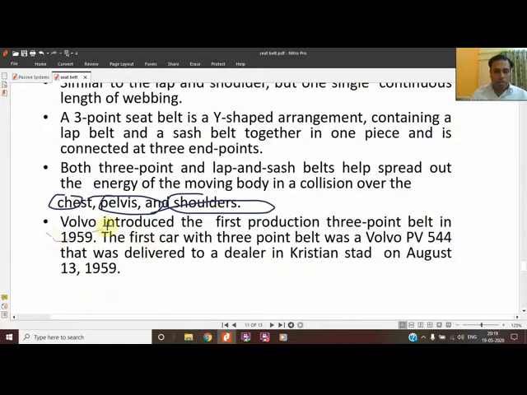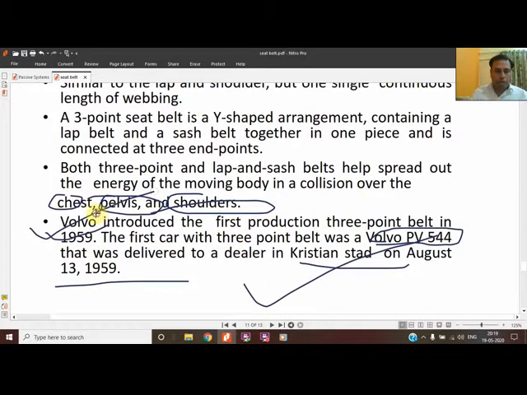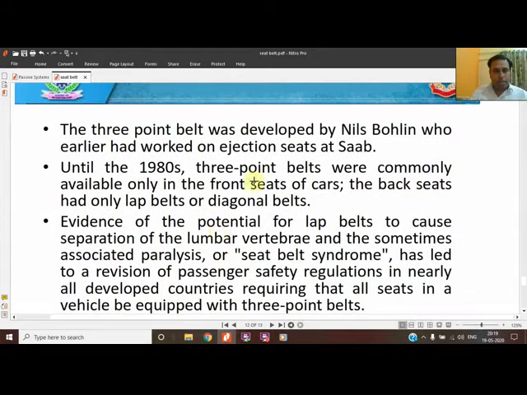Volvo introduced it, this is the important thing, which company introduced it. In 1959 it was introduced in the Volvo PV544, and it was delivered. This is the history, and it is important that the date should be known, and the companies which introduced the 3-point safety belt should be known to us. The 3-point safety belt was developed by Nils Bohlin, who earlier had worked on ejection seats at Saab.